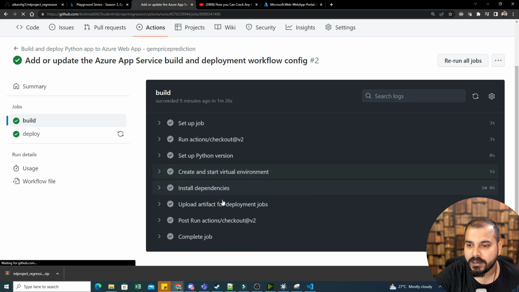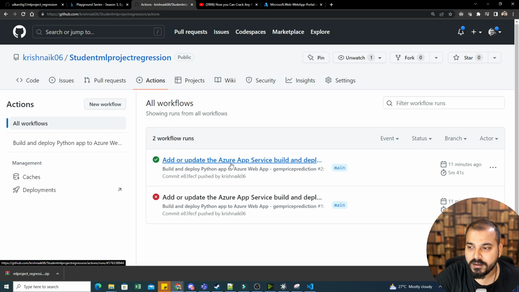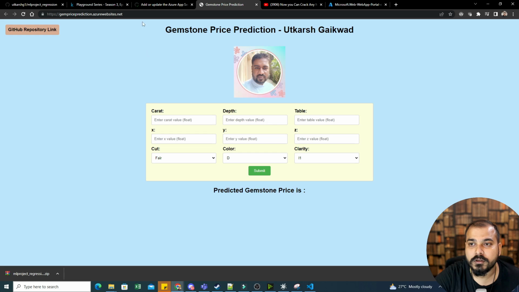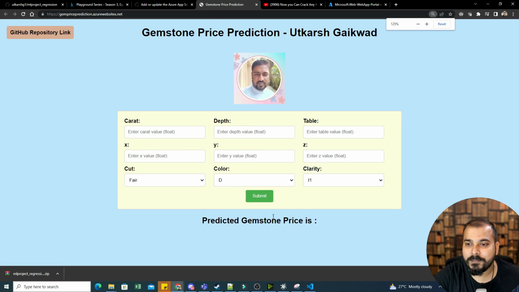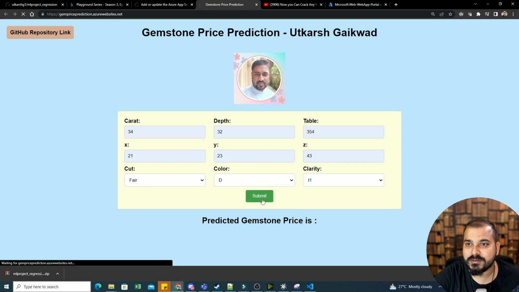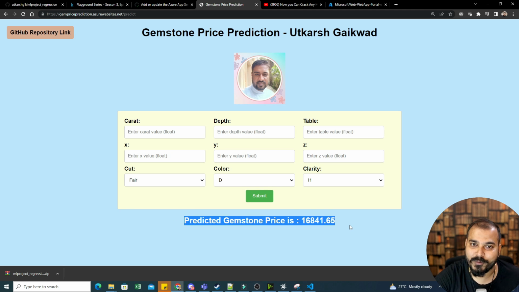So this deployment has been done and your URL is also ready. So I'll go and click with respect to GitHub Action. See, when first time I ran, it became wrong because there was some problem, but automatically you'll be able to see that this has been happened. And this is what is my URL. Now, once I hit this URL, you'll be able to see the entire project is available, right? Now I will go and hit some values, okay, automatically. And this is now running in Azure web. Okay, I'll submit it. Now, once I submit it, it will basically do the prediction. And here you can see prediction Gemstone price is 16841.